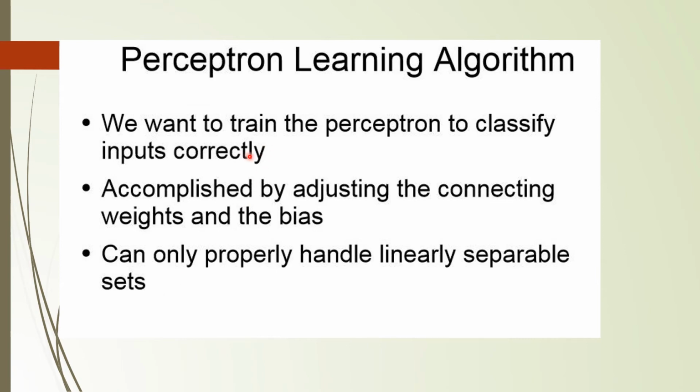When training that perceptron, the input data should be classified correctly by adjusting the connection weights and bias value. So we can adjust the bias weight as well as the weights applied to the input. Then we can correctly classify these data points with the help of a straight line. Only if we assign these weights and bias properly can we make the data linearly separable.